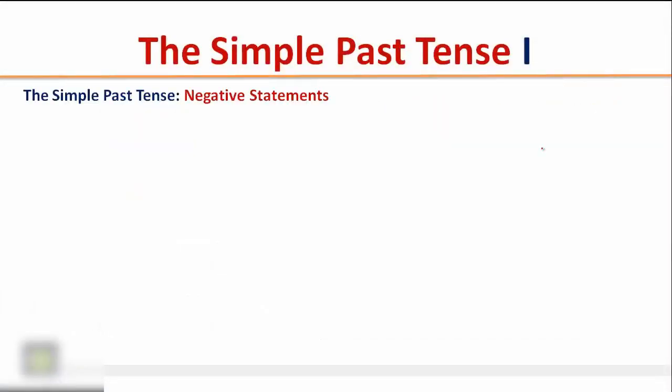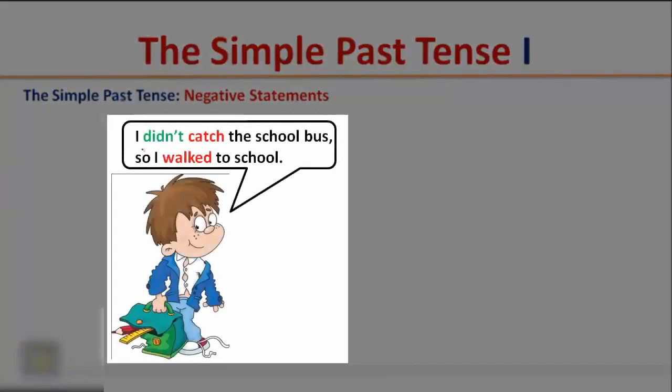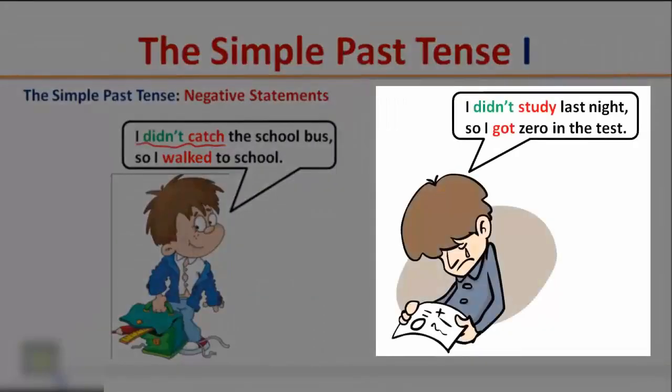The simple past tense, negative statements. Listen carefully to the following short conversations and pay attention to the negative form of the simple past tense. I didn't catch the school bus, so I walked to school. I didn't study last night, so I got 0 in the test.